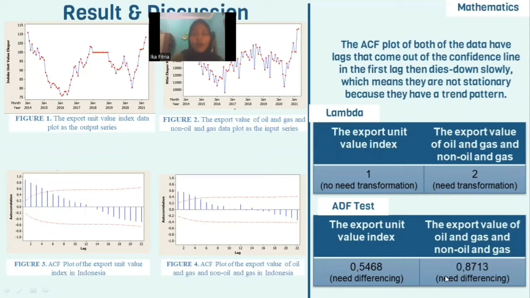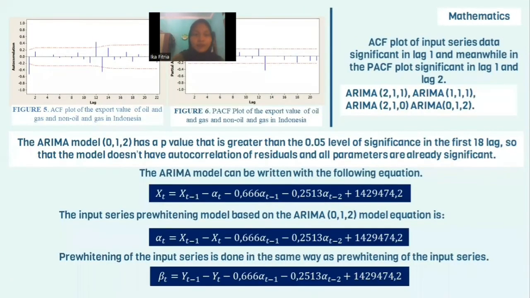After one transformation in the input series and one differencing in both of the data, the data is already stationary. Then the autocorrelation function plot of the input series data in figure number 5 is significant at lag 1, while the partial autocorrelation function plot in figure number 6 is significant at lag 1 and lag 2.